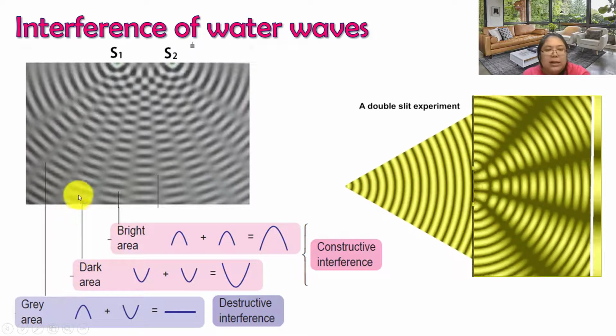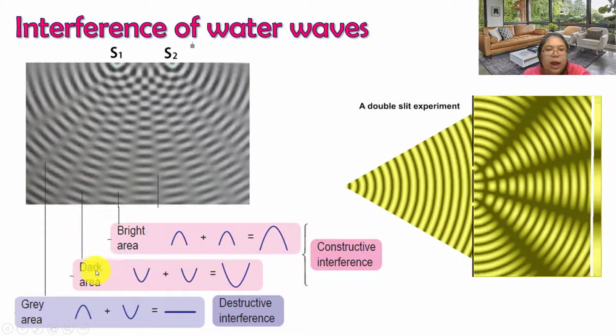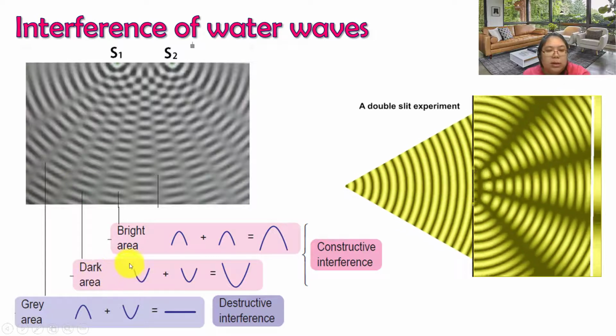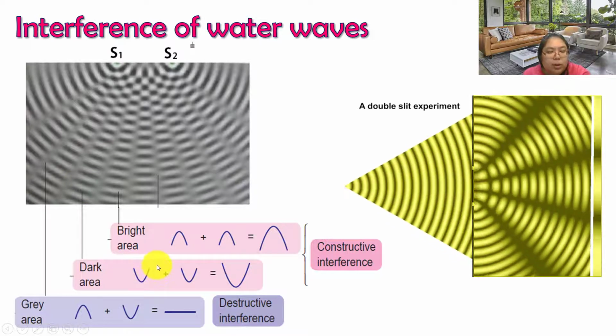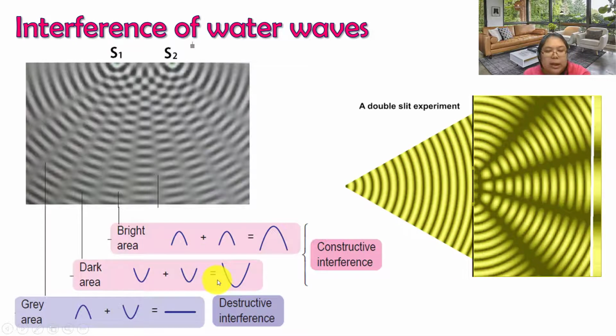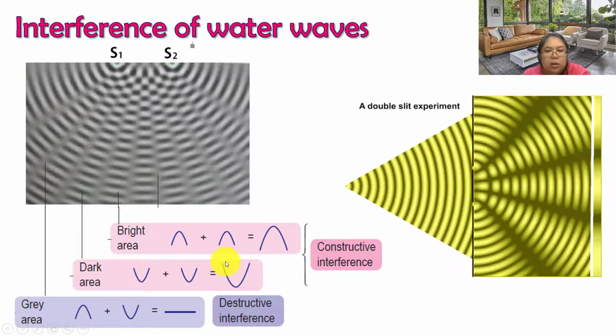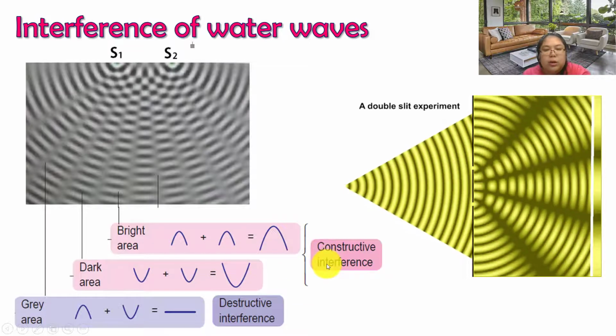If there's a dark area, it means there is a trough. It meets another trough, so they produce a maximum trough. We also call it constructive interference.